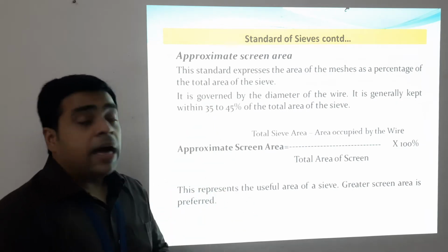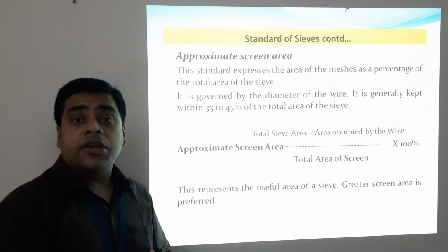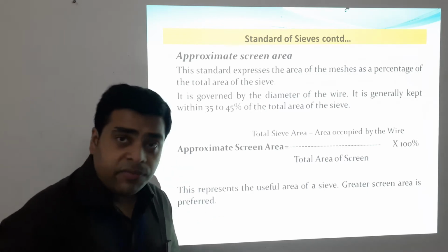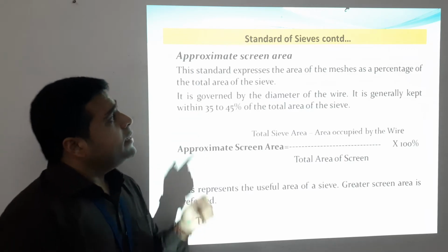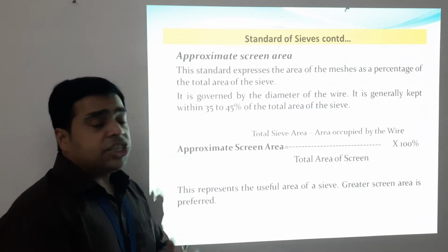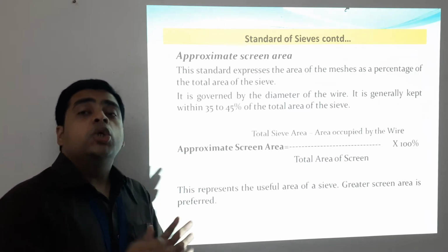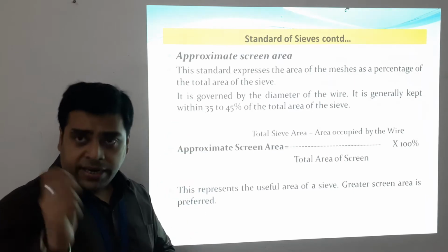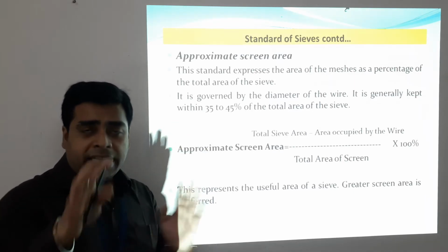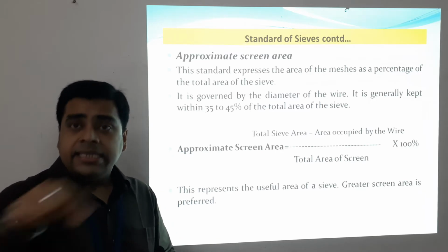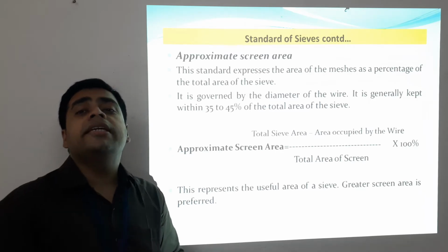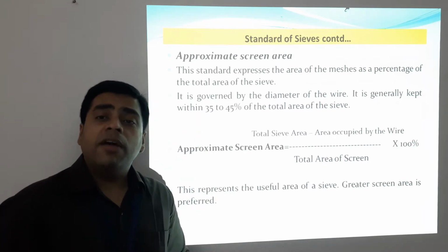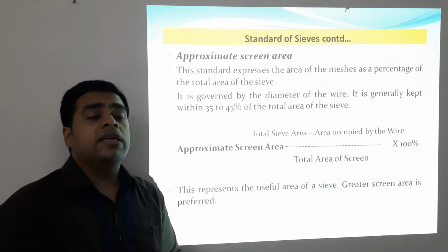Some other parameters must also be considered during sieve analysis, or when we specify the details about a particular sieve. First, approximate screen area. This standard expresses the area of the meshes as a percentage of the total area of the sieve, and it is governed by the diameter of the wire, because the sieves are made up of single wires. It is generally kept within 35% to 45% of the total area of the sieve.